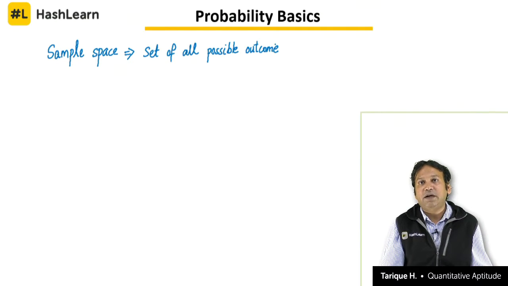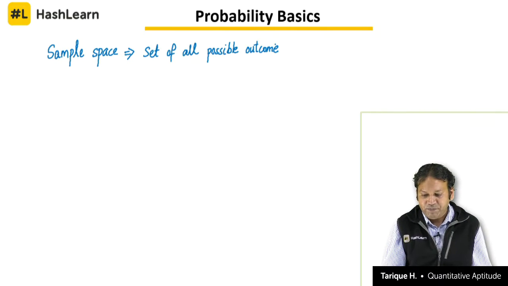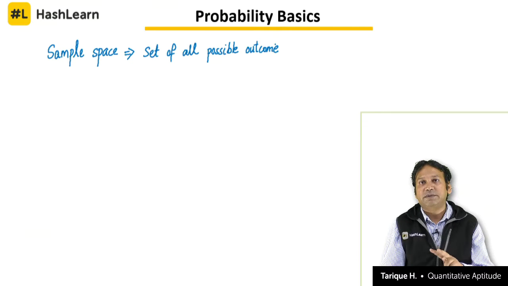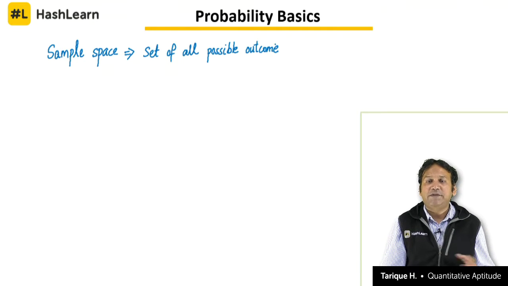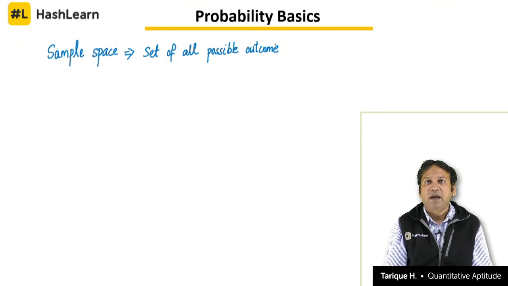If you, let's say, toss a coin, now whenever a match is happening, a cricket match, you will see that the umpires will come and they will toss a coin, and then one of the captains will say heads, another will say tails. So there are two possible outcomes. When we talk about tossing a coin, there are two outcomes, heads or tails. Clear? If you roll a dice, for example, the possible outcomes are 6. You can get the number 1, 2, 3, 4, 5 or 6 on the top face of the dice. So in any particular scenario, our first objective is always to find out the sample space.